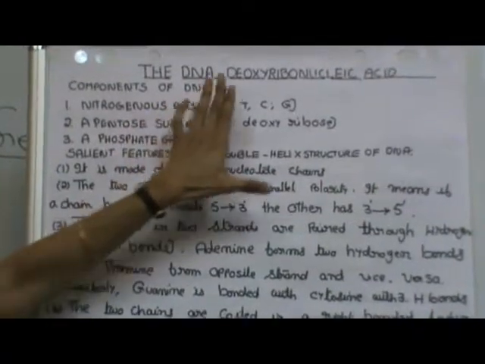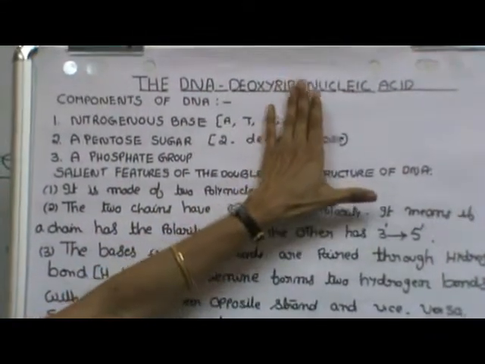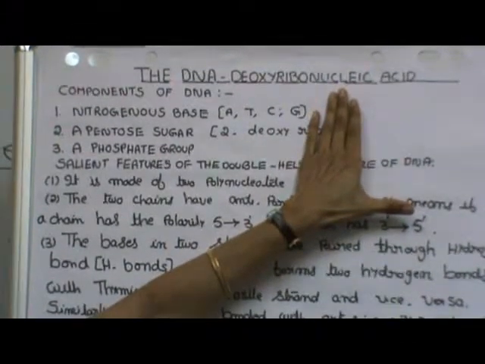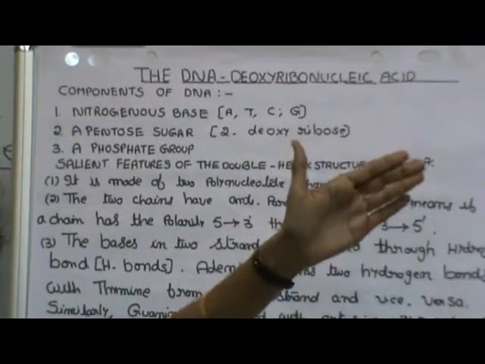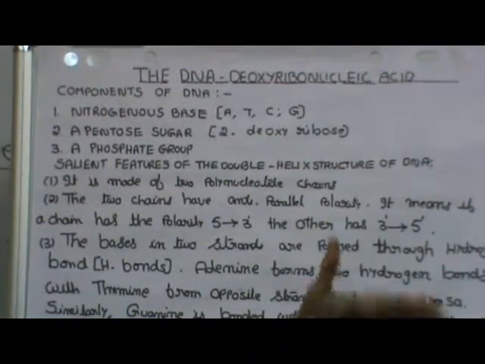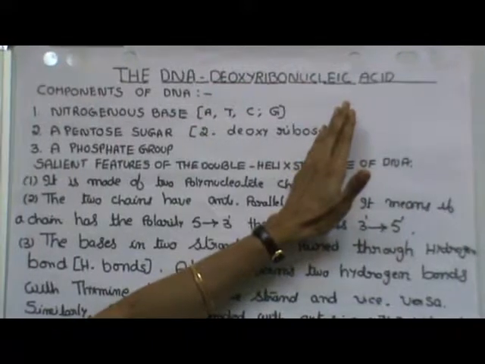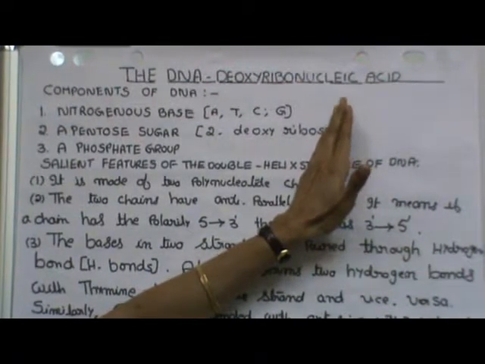First of all, what is the molecule? It is a macromolecule, made up of many monomeric units. It's a polymer. Polymer in the sense that many monomeric units are linked together by a bond. Like protein is a polymer. It is made up of many amino acids, and that is known as a polypeptide.